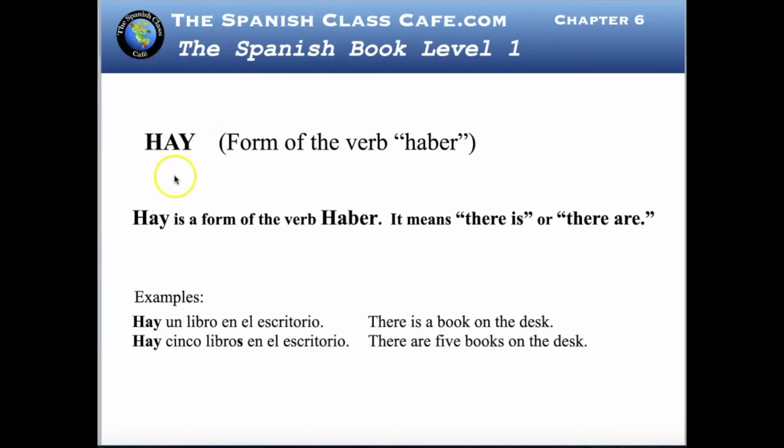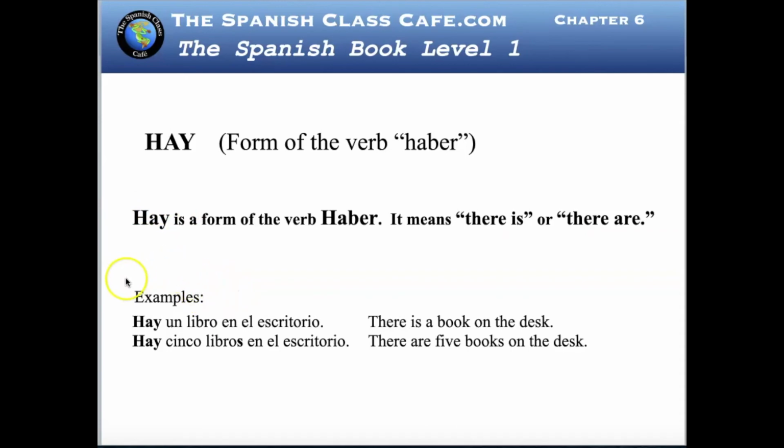Hay is a form of the verb haber. It means there is or there are. One little word, hay, the pronunciation is "eye". There are two different forms in English, singular and plural, but hay is singular and plural.